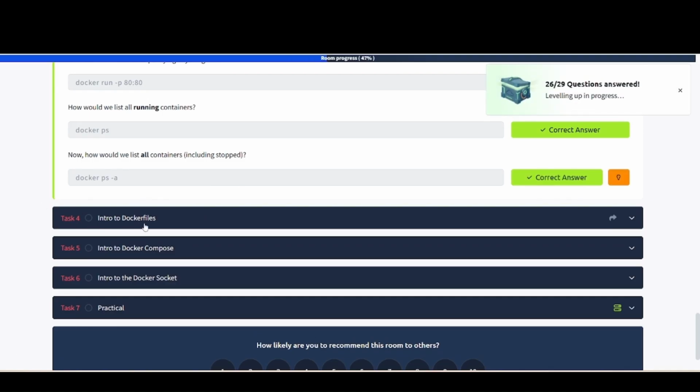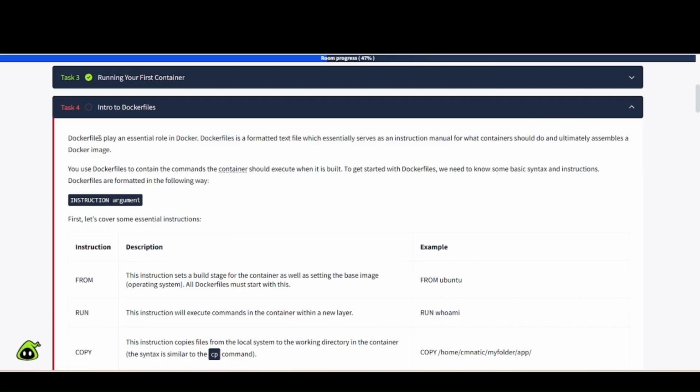Task number 4, intro to Dockerfiles. Dockerfiles play an essential role in Docker. A Dockerfile is a formatted text file which essentially serves as an instruction manual for what containers should do and ultimately assembles a Docker image. Use Dockerfiles to contain the commands the container should execute when it is built. To get started with Dockerfiles, we need to know some basic syntax and instructions.